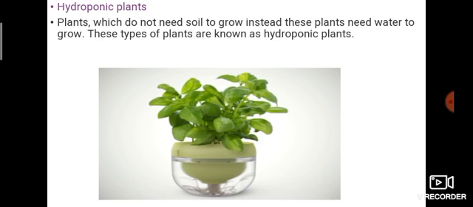Next one, hydroponic plants. What is a hydroponic plant? Plants which do not need soil to grow, instead these plants need water to grow. These types of plants are known as hydroponic plants. Listen, there is no need of soil for growth. If you put the stem into water, it can grow. That is hydroponic plants.